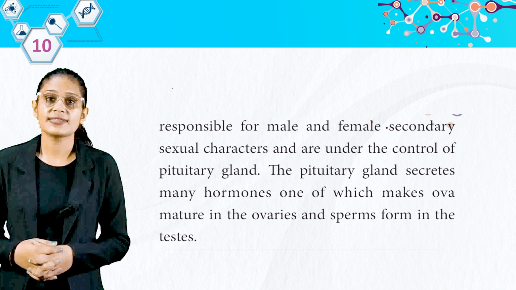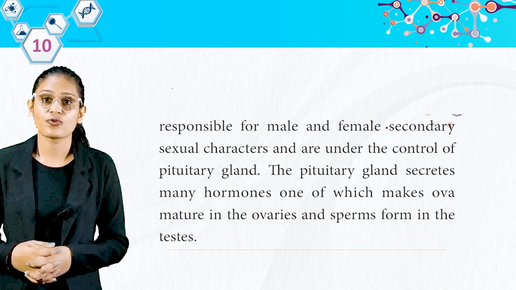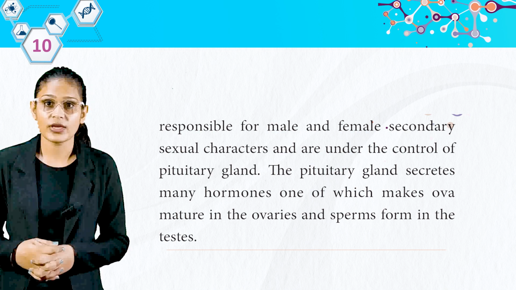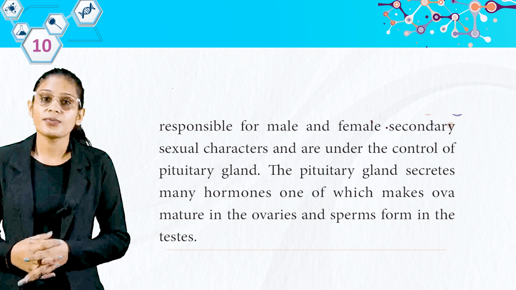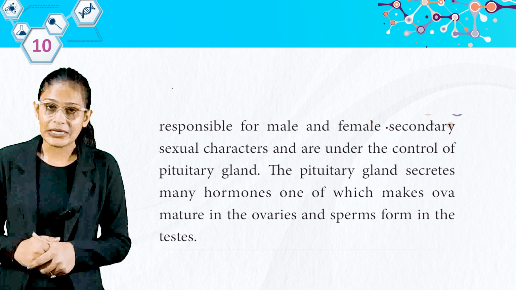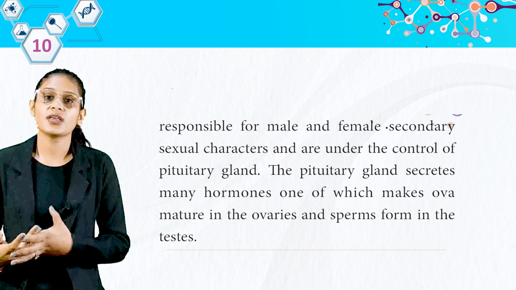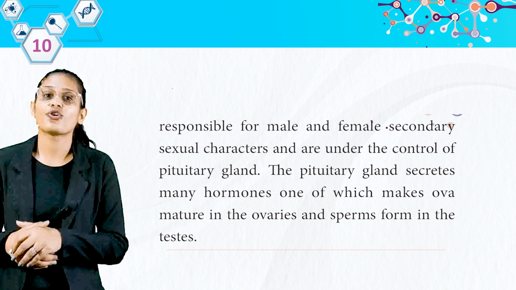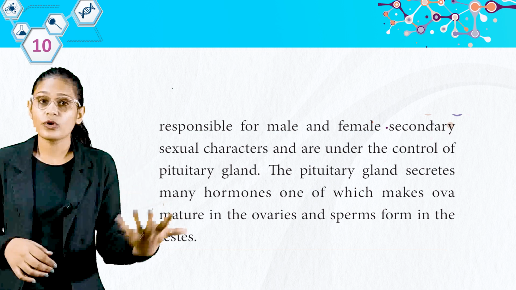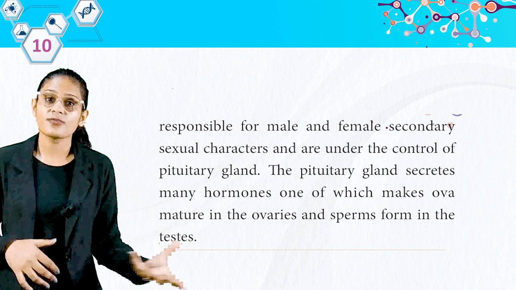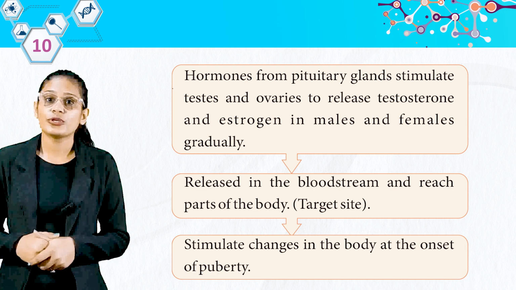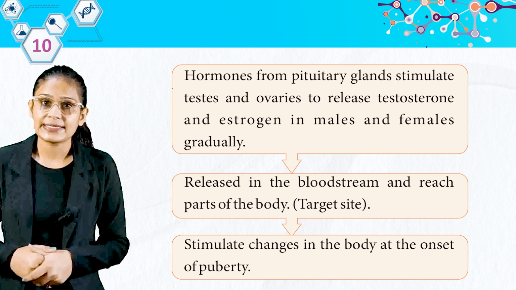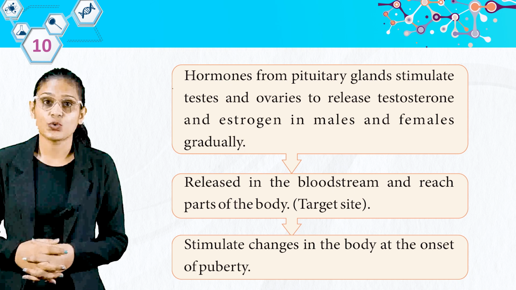The pituitary gland secretes many hormones, one of which makes the ovum mature in the ovaries and the sperms form in the testes. So students, these are hormones released in our body. The hormone secreted from the pituitary gland makes the ovum mature, and sperm formation takes place in the testes. Hormones from the pituitary gland stimulate the testes and ovaries to release testosterone and estrogen